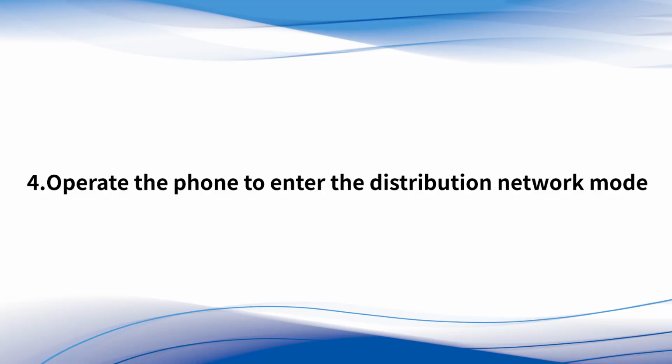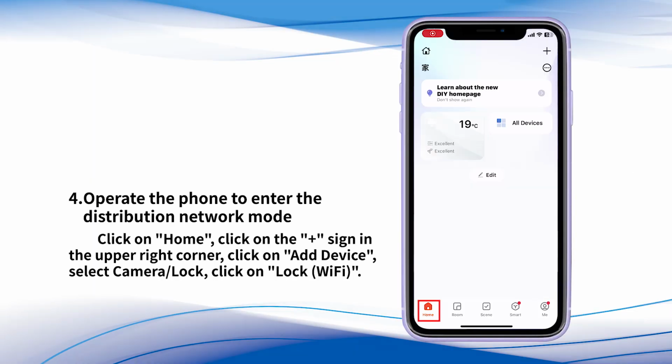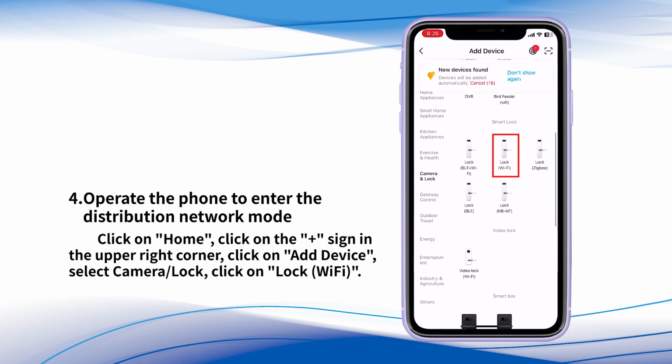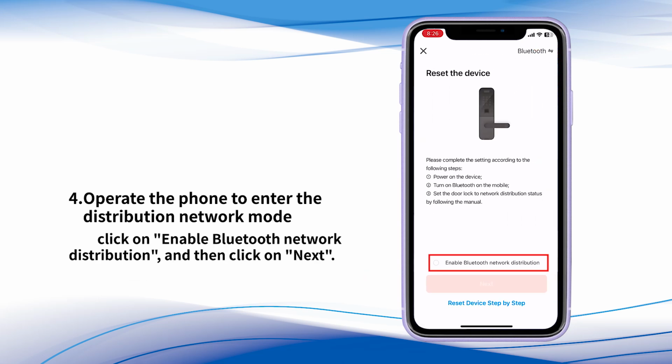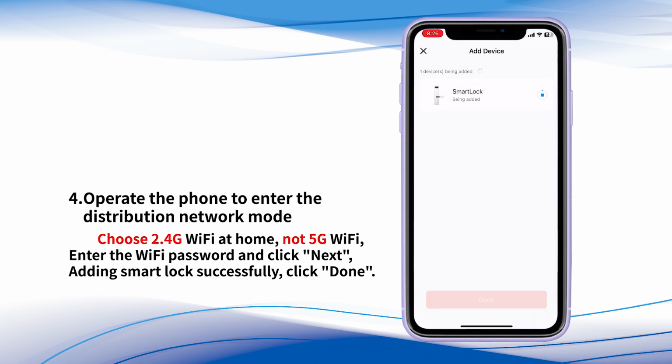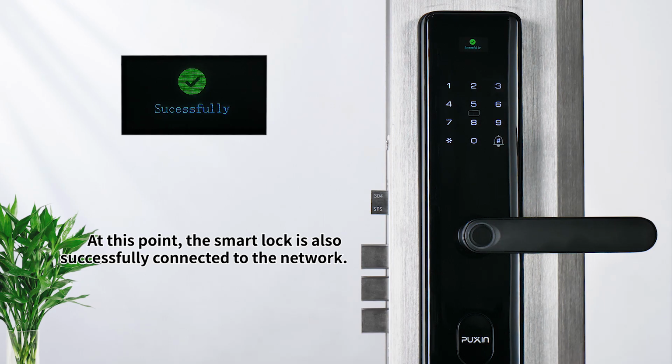4. Operate the phone to enter the distribution network mode. Click on Home. Click on the plus sign in the upper right corner. Click on Add Device. Select Camera, Lock. Click on Lock Wi-Fi. Click on Enable Bluetooth Distribution Network, and then click on Next. Choose 2.4G Wi-Fi at home, not 5G Wi-Fi. Enter the Wi-Fi password and click Next. Adding the smart lock succeeded, click Done. At this point, the smart lock is also successfully connected to the network.